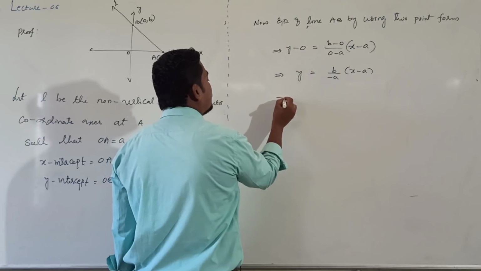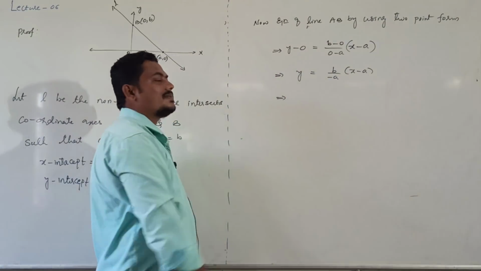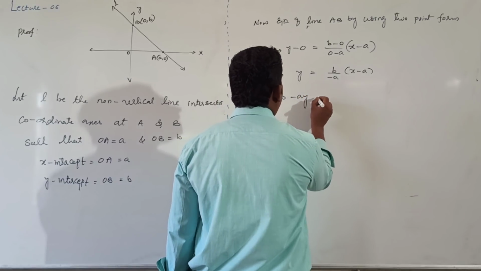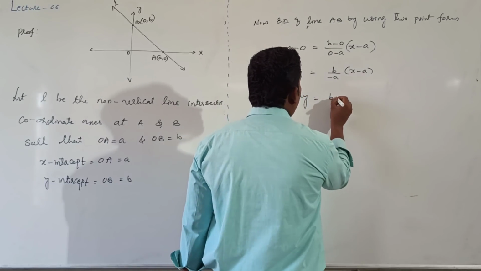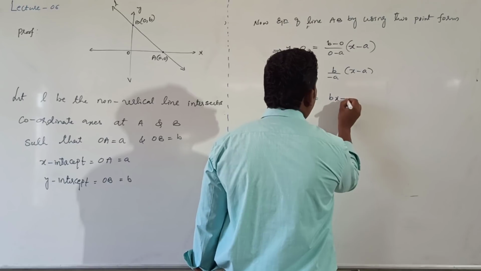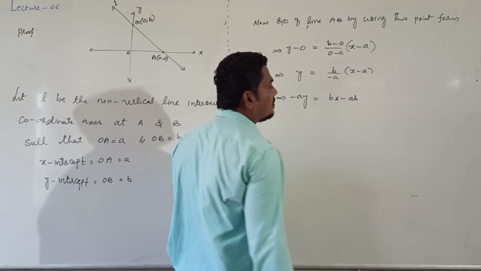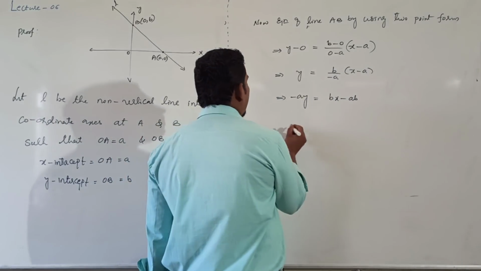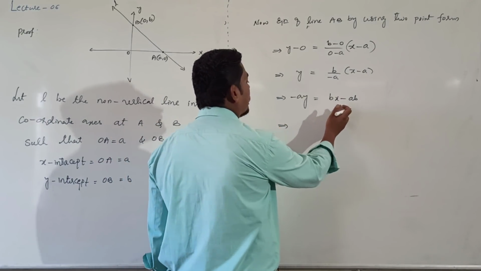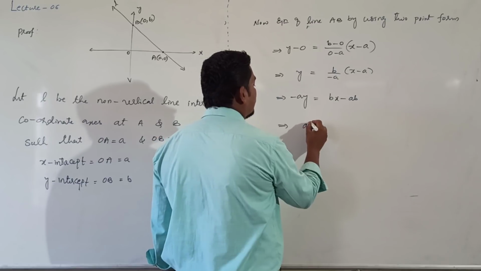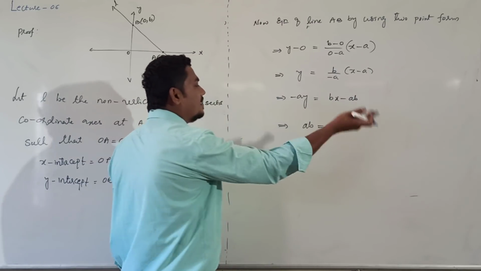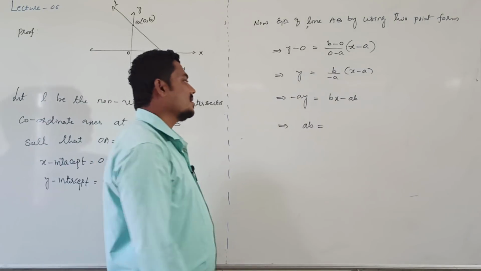Just cross multiplication. Multiply minus a to the LHS. Then minus ay is equal to bx minus ab. Now just rearrangement: take this minus ab to the LHS, then plus ab, and send this minus ay to the RHS.